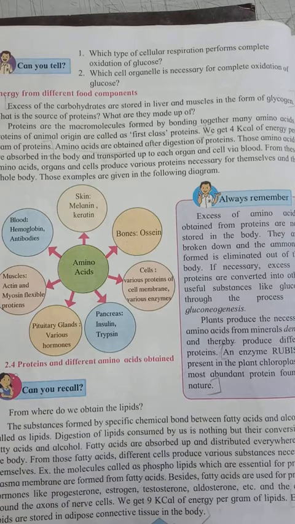Plants produce the necessary amino acids from minerals, and thereby they produce different types of protein. An enzyme called rubisco, present in the chloroplast of the plant, is the most abundant protein found in nature.